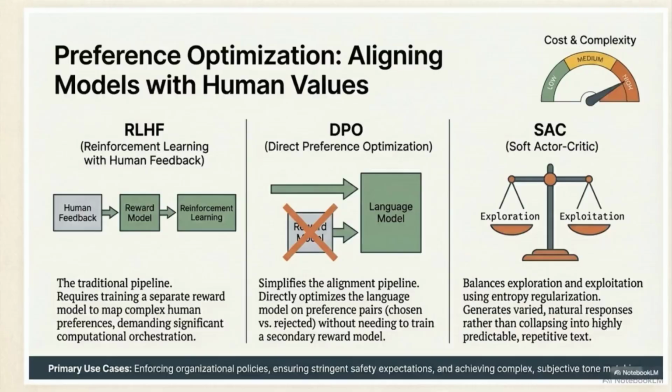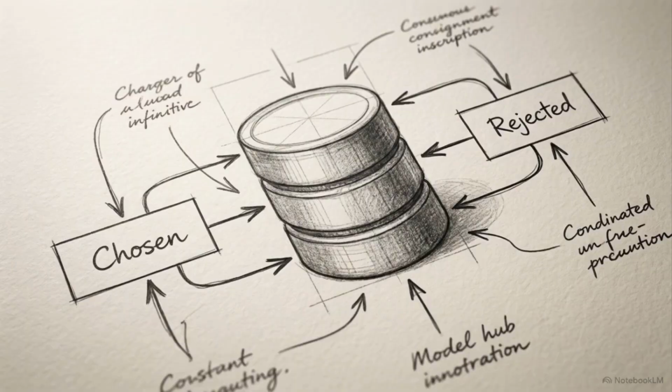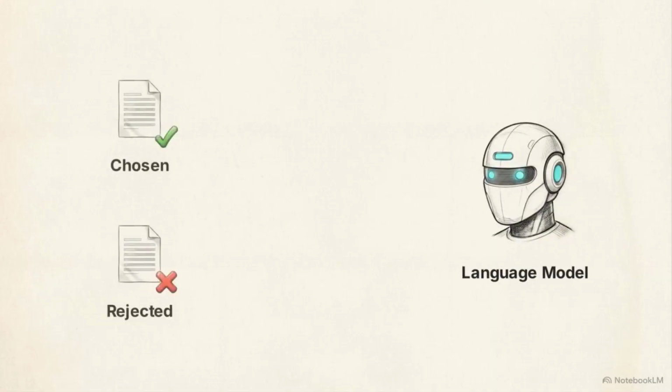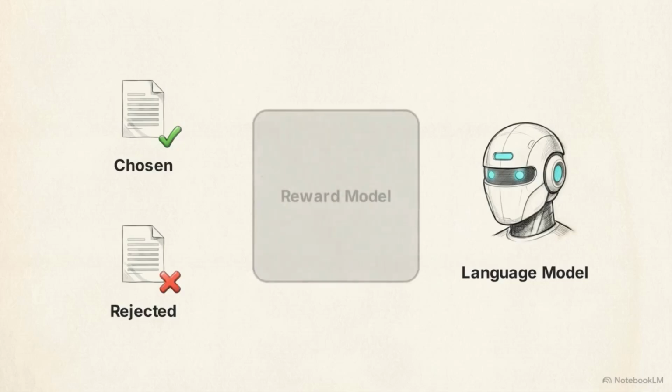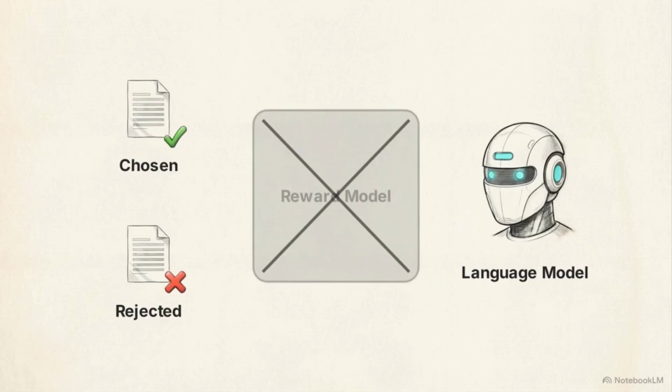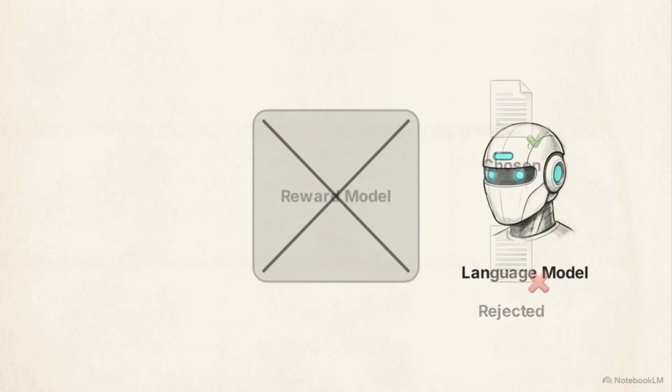Direct preference optimization, or DPO, simplifies this pipeline entirely. DPO optimizes the language model directly on pairs of chosen versus rejected responses, eliminating the need for a secondary reward model and vastly streamlining the alignment process.